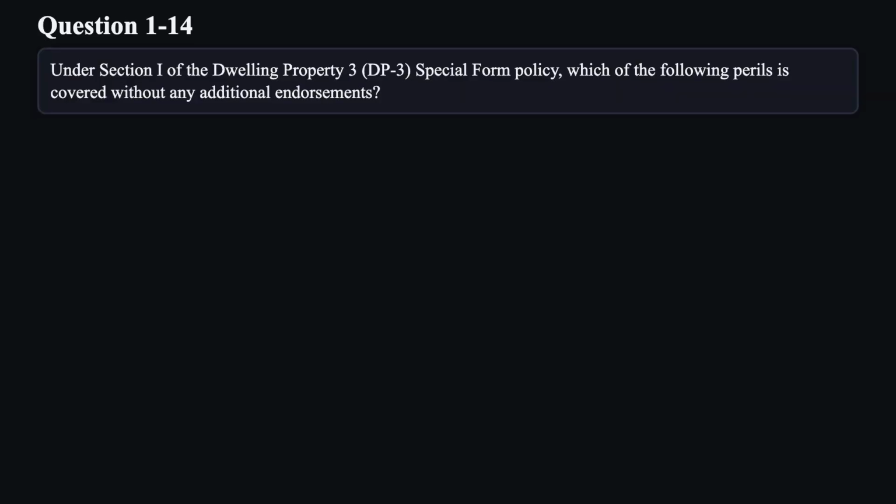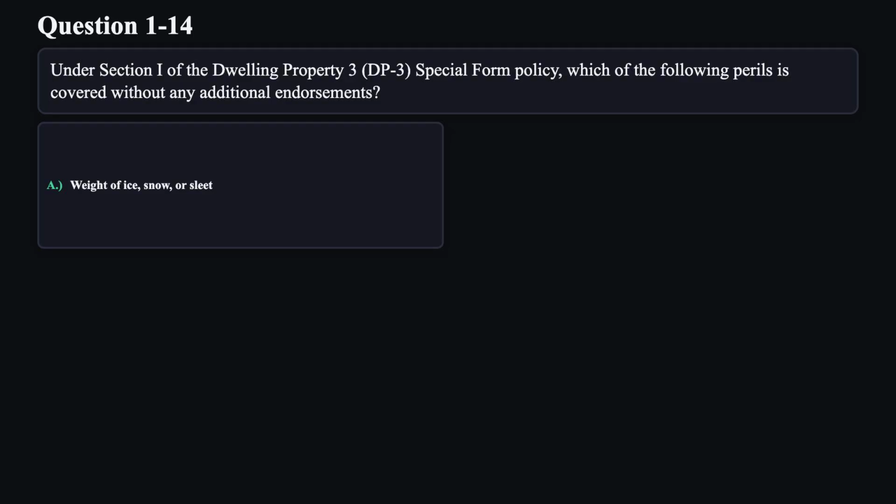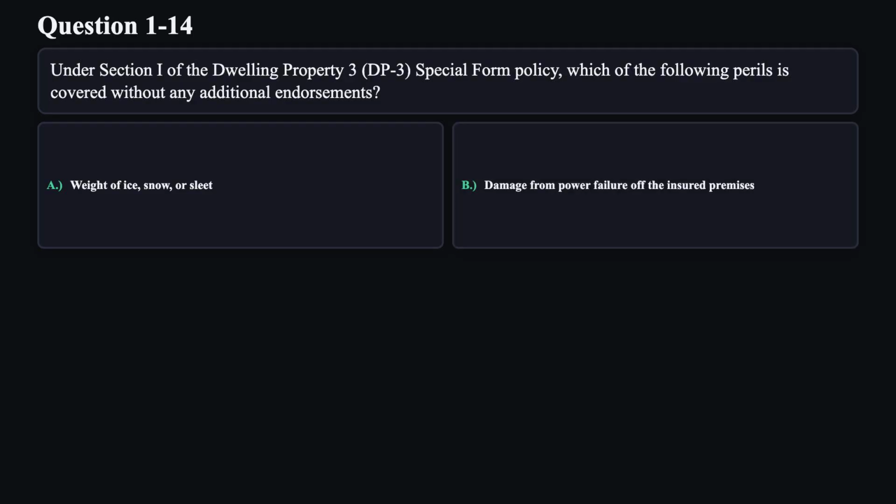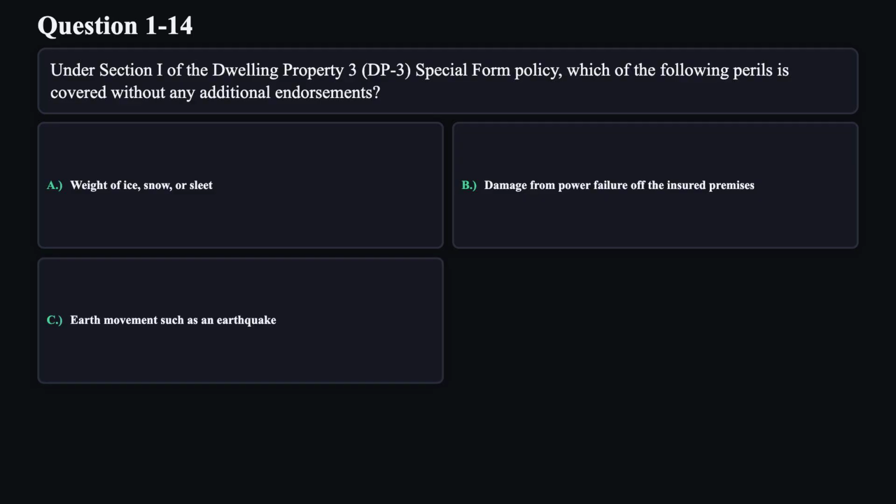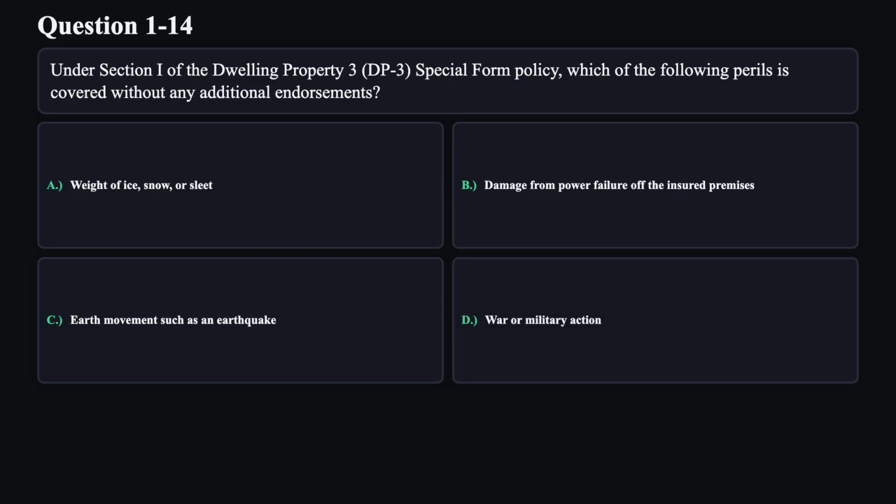Question 14. Under Section 1 of the Dwelling Property 3, DP3, Special Form Policy, which of the following perils is covered without any additional endorsements? A. Weight of ice, snow, or sleet. B. Damage from power failure off the insured premises. C. Earth movement such as an earthquake. D. War or military action.